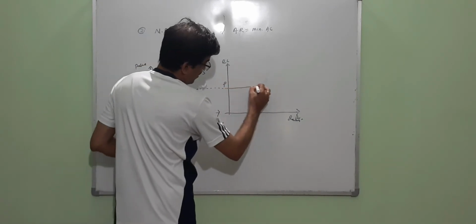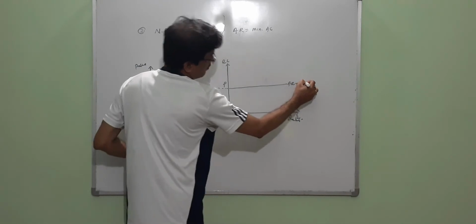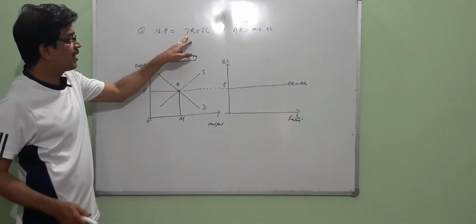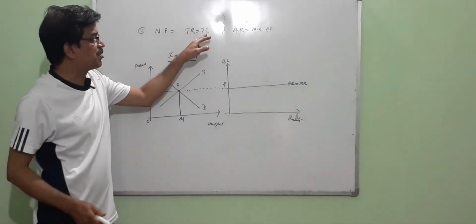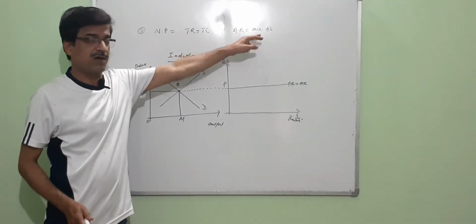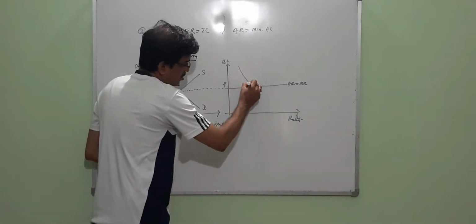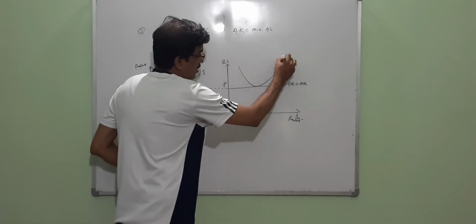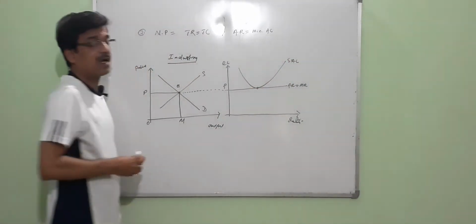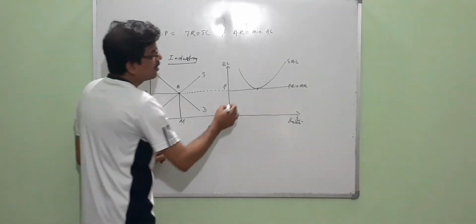This is the average revenue curve, which coincides with the marginal revenue curve, right? And what I told, total revenue must be equal to total cost. That means average revenue must be equal to average cost. Here we have to trace the average cost curve in such a way that it is tangent to the average revenue curve, that is the demand curve.